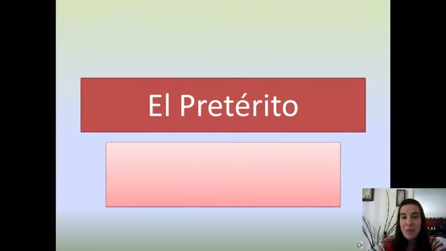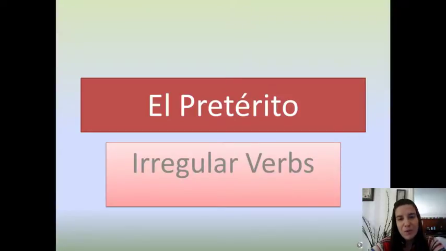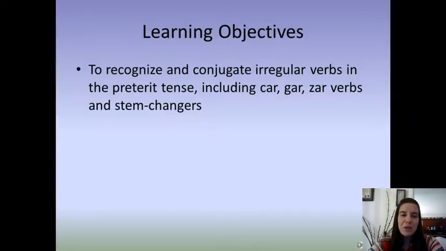Believe it or not, the past was not always normal. There are going to be some irregular verbs in the preterite tense. So the learning objectives are that you can recognize and conjugate the irregular verbs in the preterite tense, including the car, gar, zar verbs, and the stem changers.